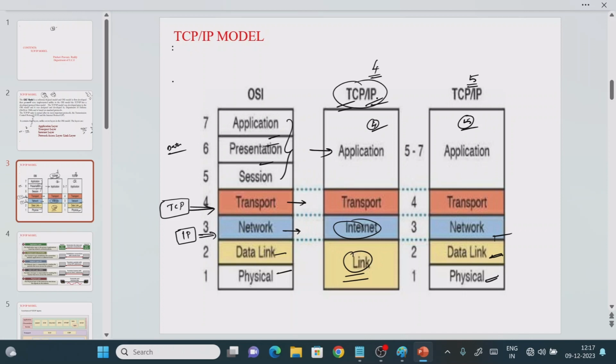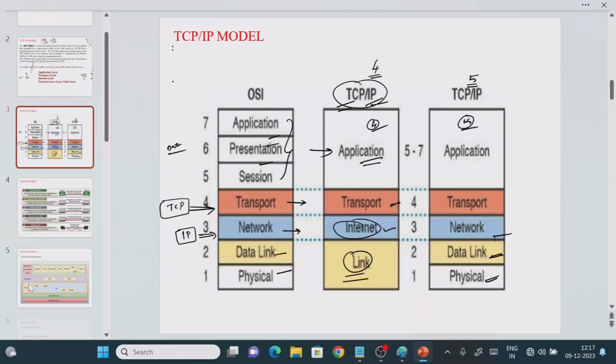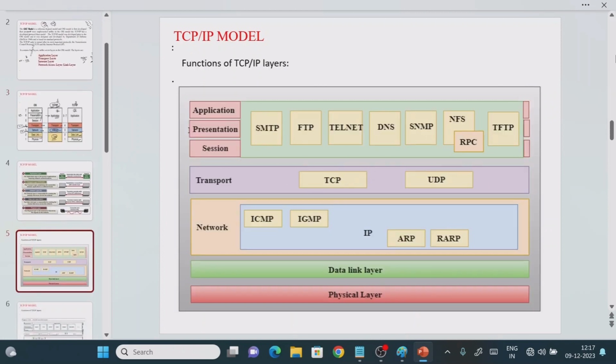Now, from an exam point of view, we need to explain the protocols available in the application layer, transport layer and internet layer, right? So without wasting time, let me show you the protocols of each and every layer. In the TCP/IP model, this is the application layer, the combination of these 3 layers. Next is the transport layer, then the network layer, then the data link layer and physical layer. If you combine these two, it is called the link layer. This is the 5-layer architecture.